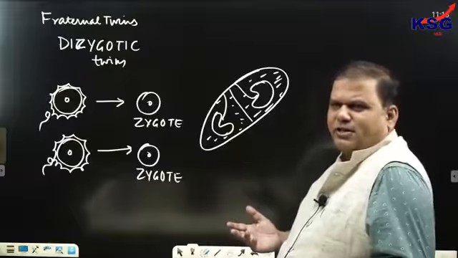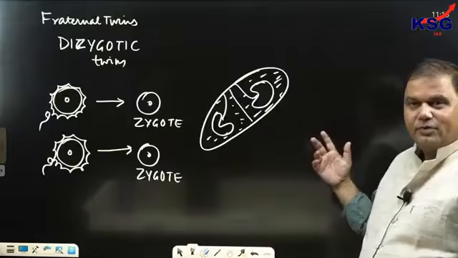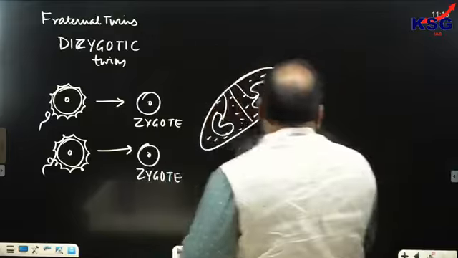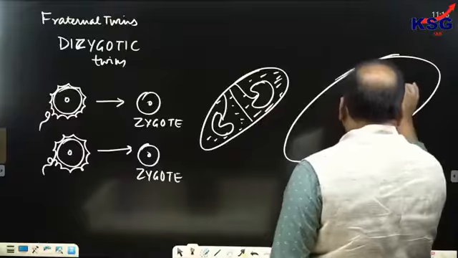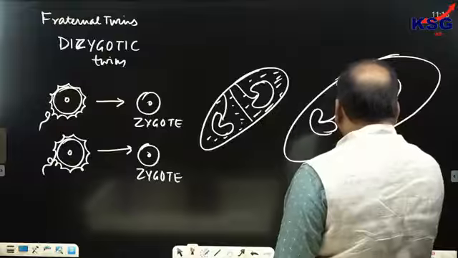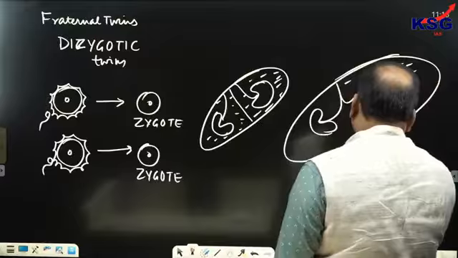Their features are not the same. You would have seen that their features are not the same. But sometimes what happens? The fetuses leading to the birth of fraternal twins are present in the same amniotic sac, and they share the same placenta.